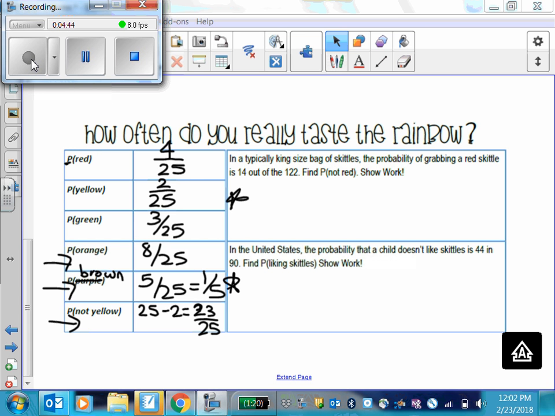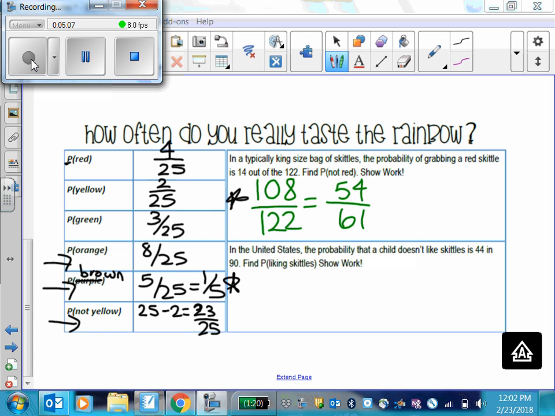If the probability of grabbing a red is 14 out of 122, the probability of not grabbing a red is what? Mia Yoshida. 54 out of 60. Okay. What was it before you simplified? 108 over 122. Yeah. There's 108 possibilities you won't grab a red out of the 122 in the bag. Everybody with me? Questions on that one? All right. Ella, the next one.